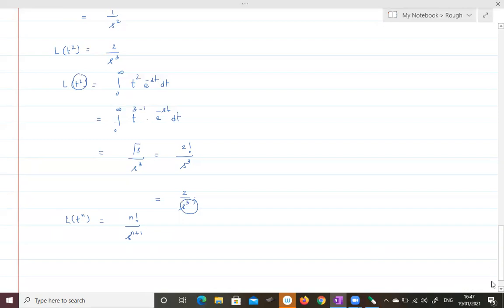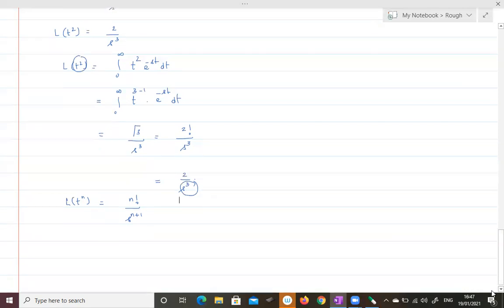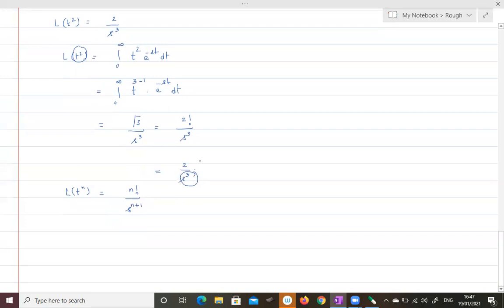Similarly, if it is the Laplace transformation of t power n minus 1, the value will be n minus 1 factorial divided by s power n minus 1 plus 1, that is s power n. So like that, we can extend the Laplace transformation of any function based on the definition of Laplace transformation.